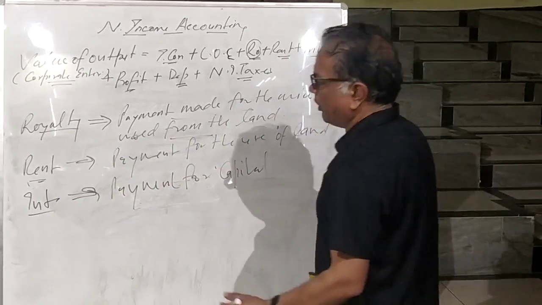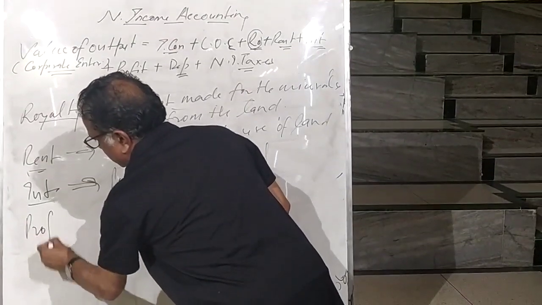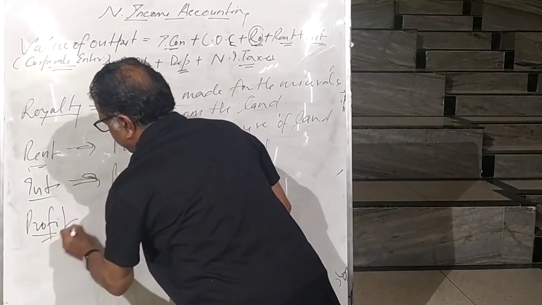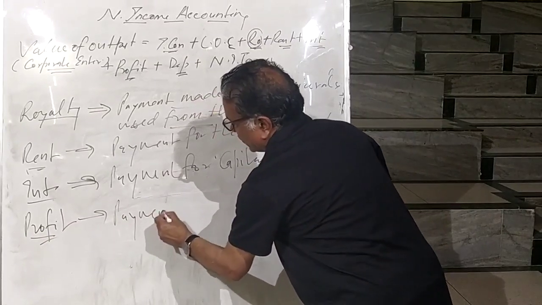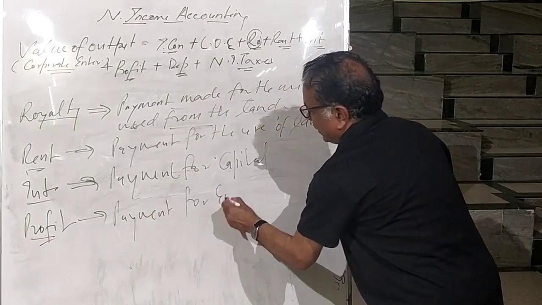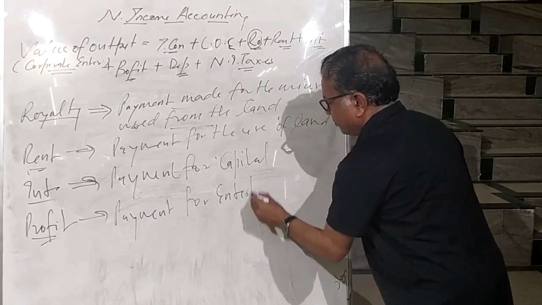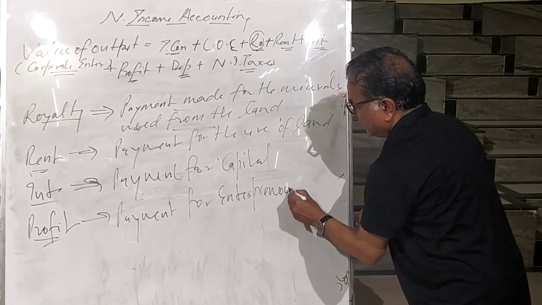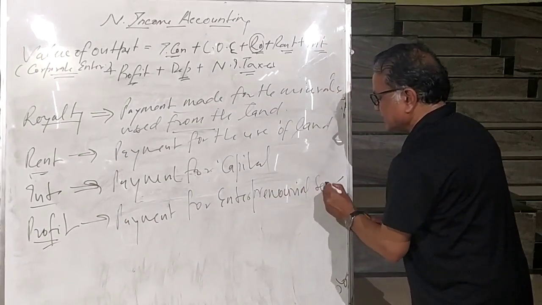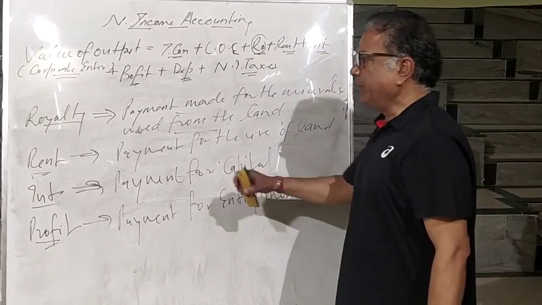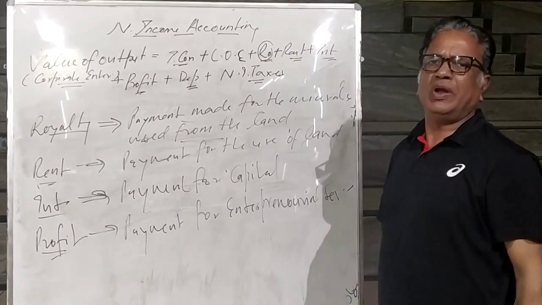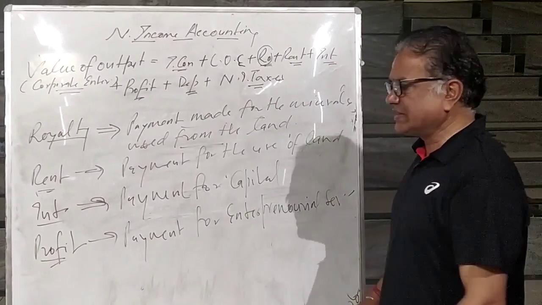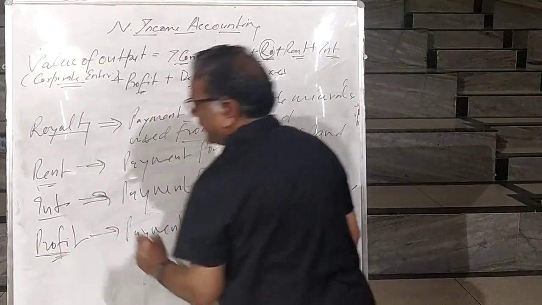And then comes profit. Profit is a payment for entrepreneurial services. The entrepreneur is organizing the business, making production possible, hiring other factors of production. Against that, the payment is called profit.